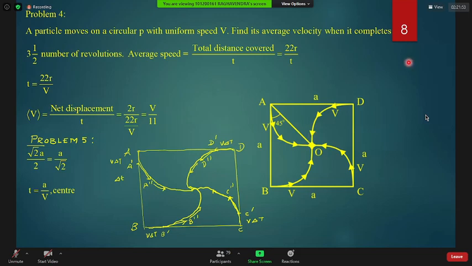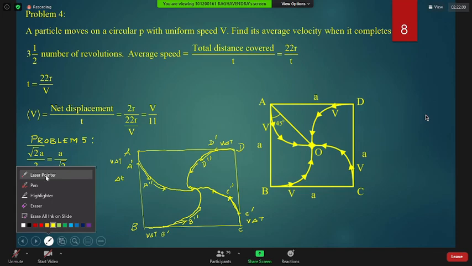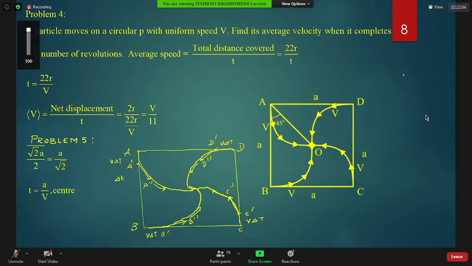You can play with 3 boys also. And that problem is given in your SL Loney, solved. You can take this problem with a triangle with 3 boys, you can play this game. Again, they will meet at this center. Side is A. This boy will move like this, and this will move like this, central. They will meet at the center.